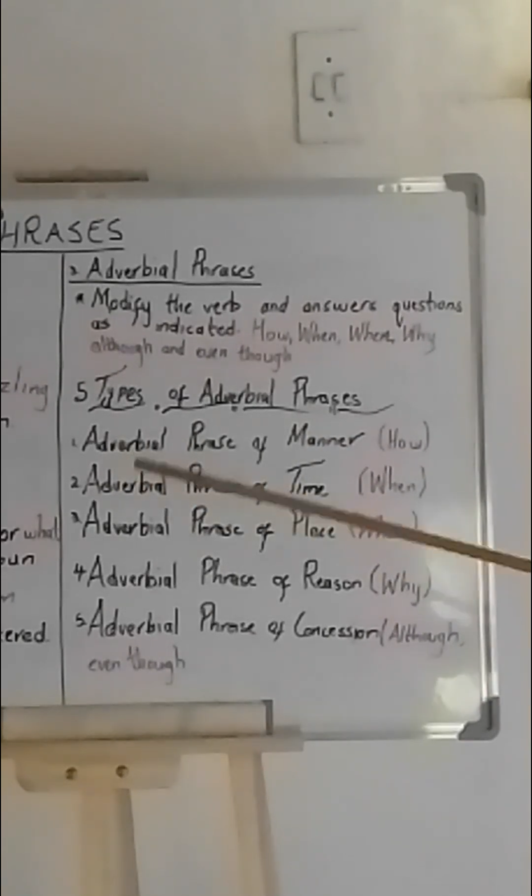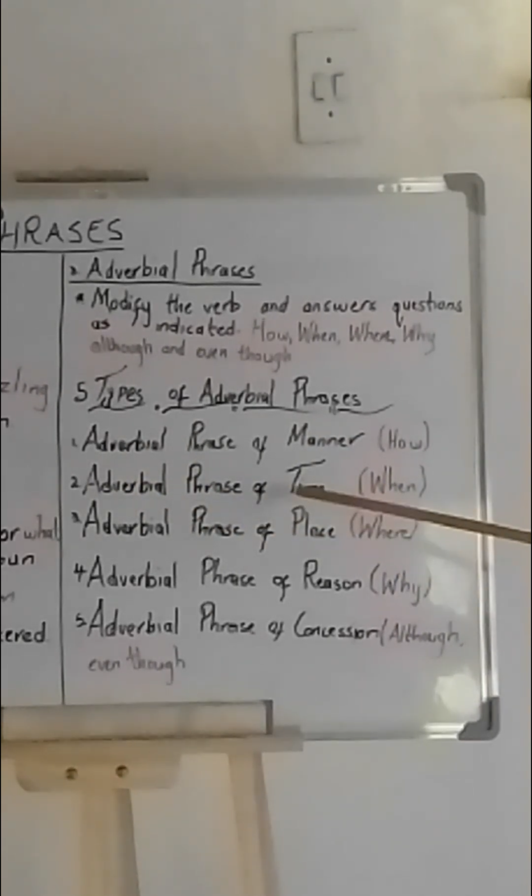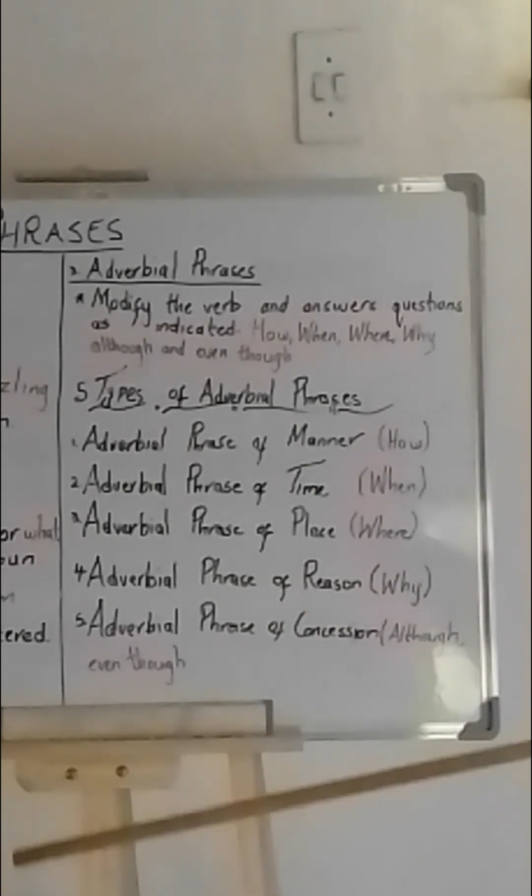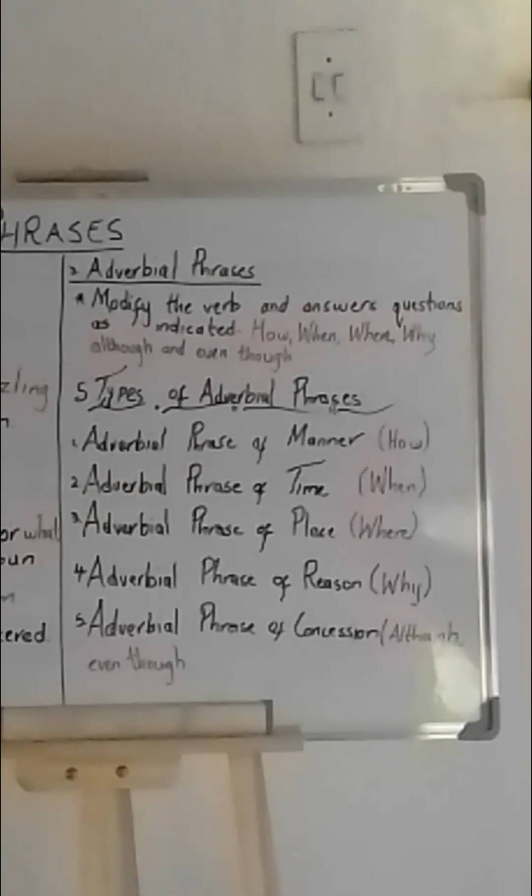Then we move to the adverbial phrase of time. This answers the question when. Our example is: the girl entered the room at 9 o'clock. So the question is when did the girl enter the room? The answer is at 9 o'clock. So at 9 o'clock is our adverbial phrase of time.